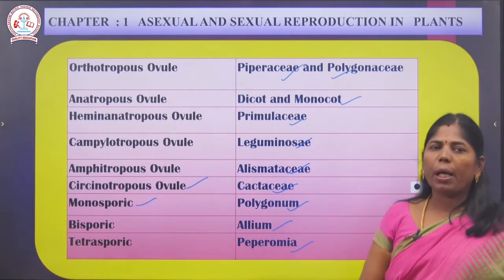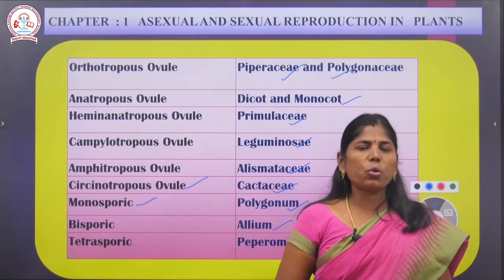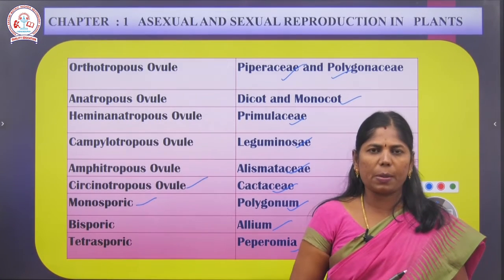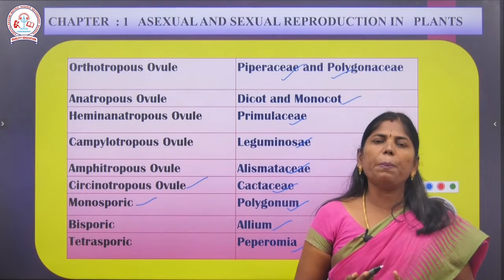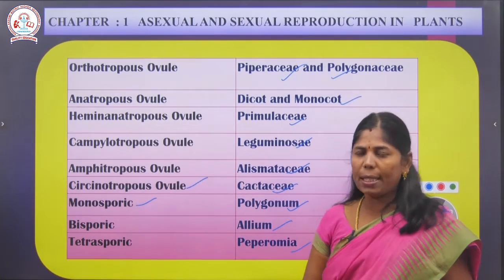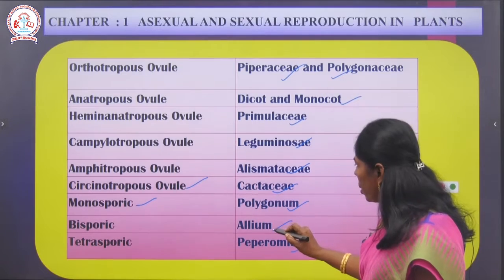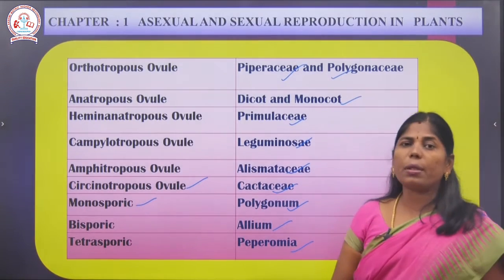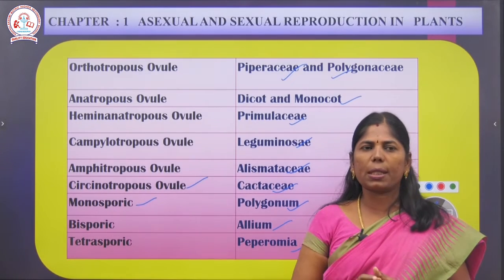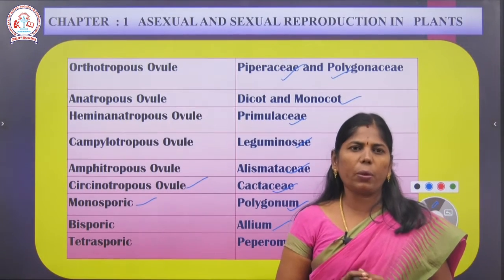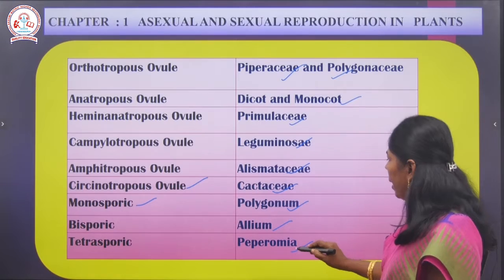Example: Polygonum. And bisporic means 2 megaspores are functional. Those 2 megaspores develop into the embryo sac or female gametophyte. That is known as the bisporic condition. Example: Allium. And next one is tetrasporic. All the functional megaspores are involved in the formation of the embryo sac. So that is known as the tetrasporic condition. Example: Peperomia.